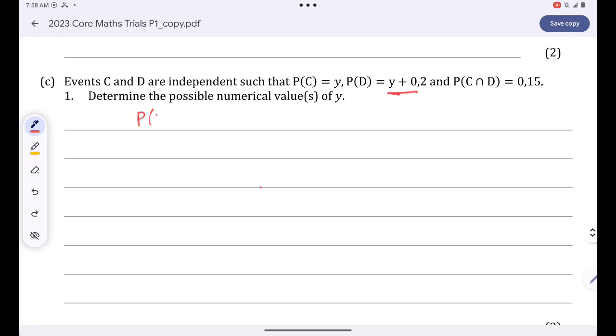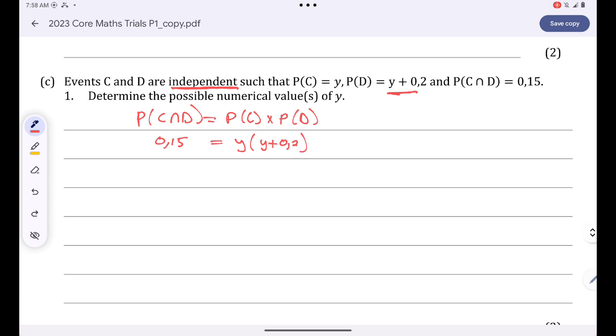I know that the probability of C and D will be equal to the probability of C multiplied by the probability of D. This statement is true, guys, if and only if C and D are independent. In this case, we were told that these 2 events are independent. Are you together? So I'll simply have 0.15 being equal to the probability of C, that is just equal to Y multiplied by Y plus 0.2.